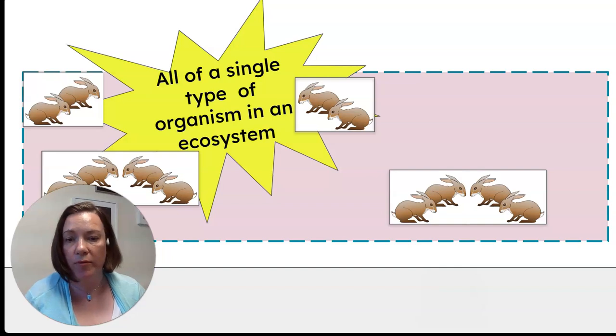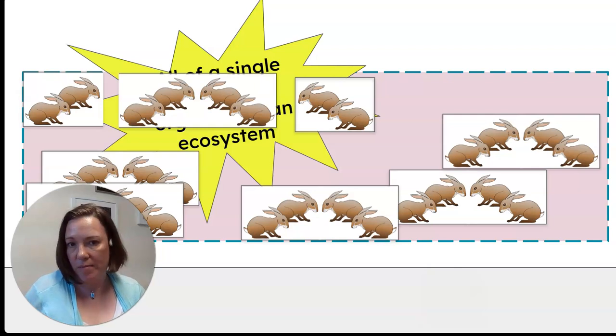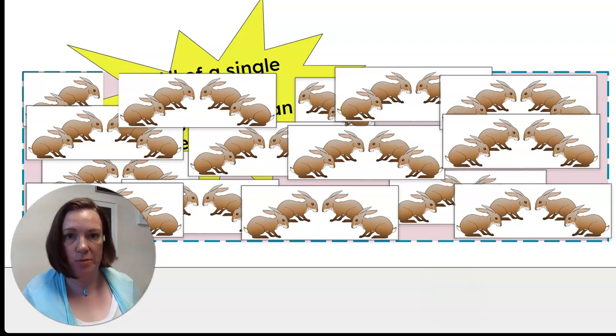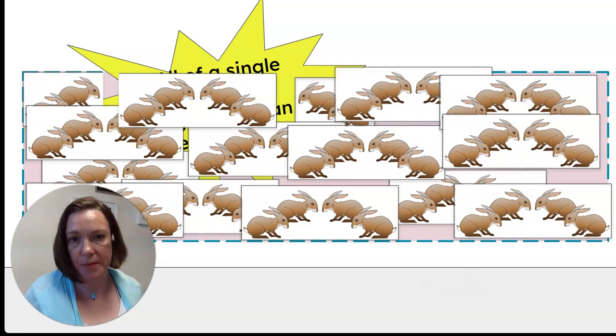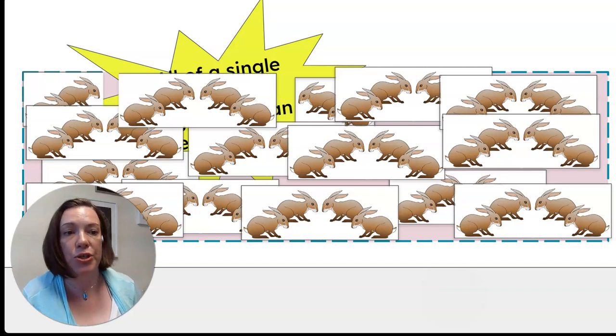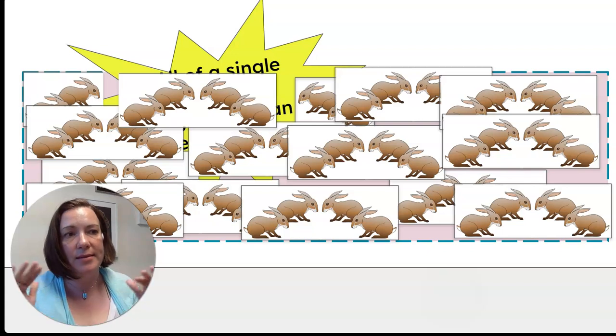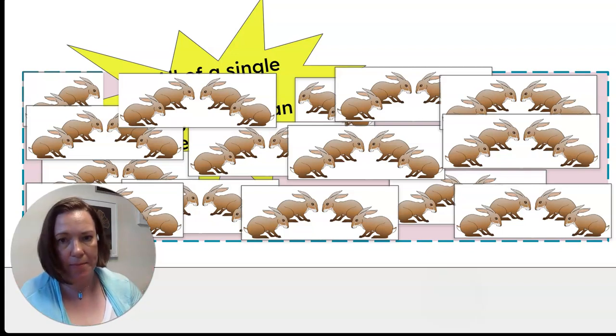So the number of rabbits in this group could change, right? So our population could change. There could be more and more, right? At a certain point, there's only so many that can fit in our ecosystem. And we need to have a way to prevent there being too many. That's where the predators come in. The predators make sure that that population doesn't get too big.